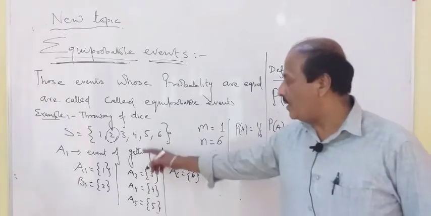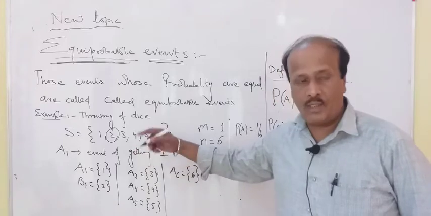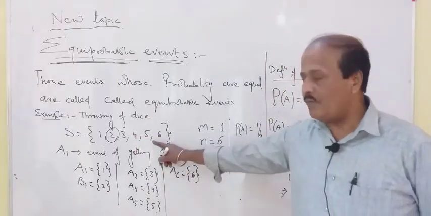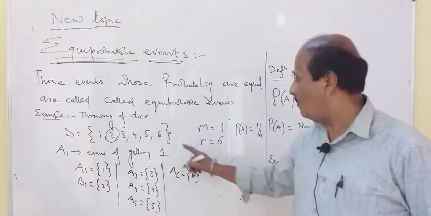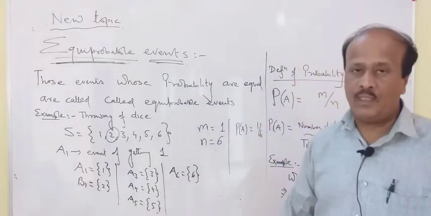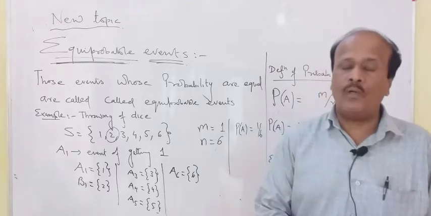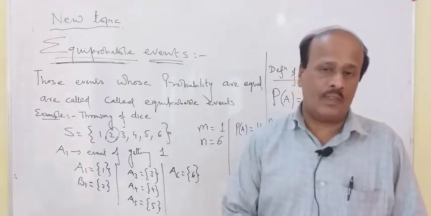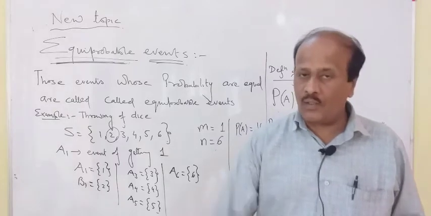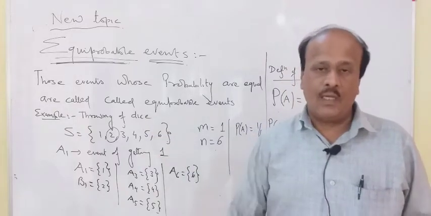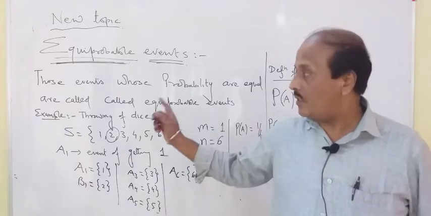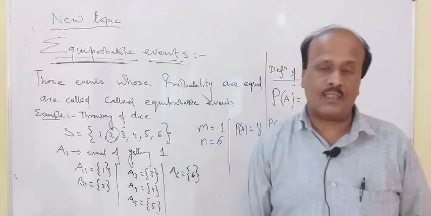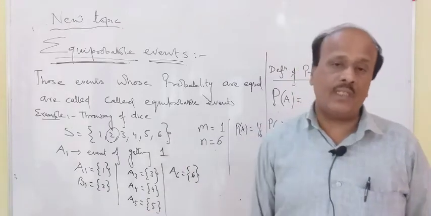Similarly, if anybody asks me for the event of a multiple of 5, there is only one such number, 5. So its probability will again be 1 by 6. This definition was first given by Karl Pearson. We heard about Karl Pearson in 11th class. In 10th standard also this definition is given to us. Karl Pearson gave this formula, and the formula which we are going to use in the second exercise is called the empirical formula.